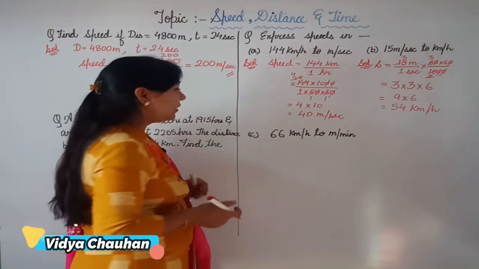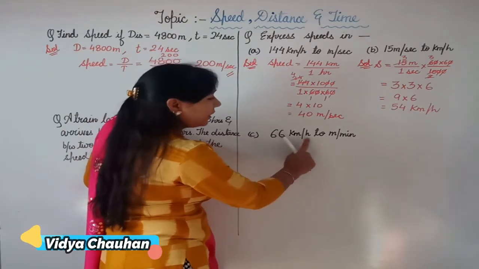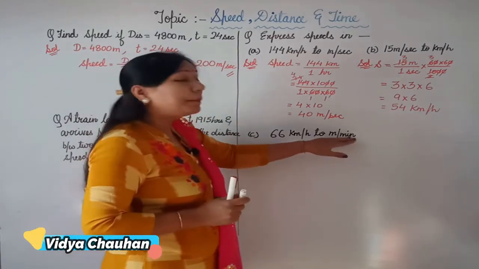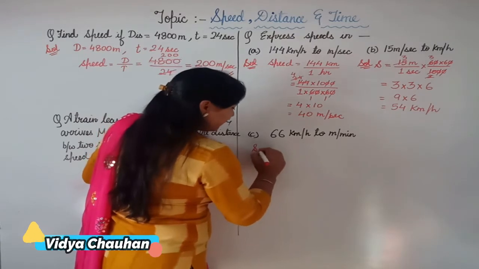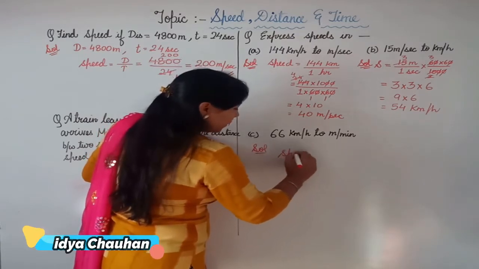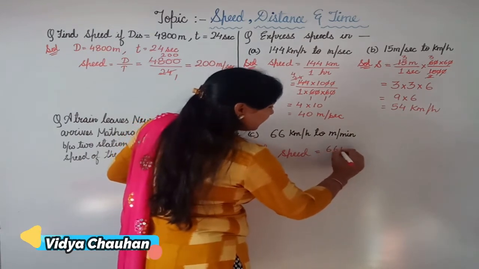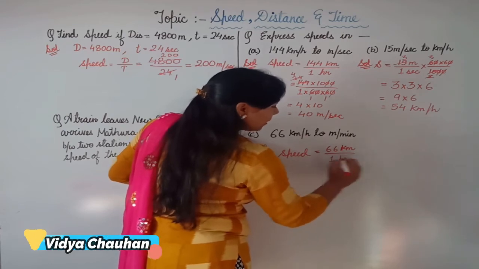Coming to the third part, in which you have to convert 66 km per hour to meter per minute. Not in seconds, but only into its minute form. So in that case, the speed given to us, very first we'll write that. So speed is equal to 66 kilometer covered in 1 hour.